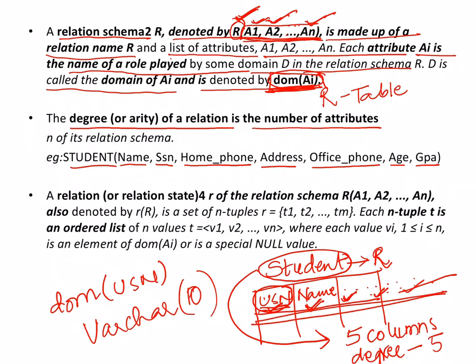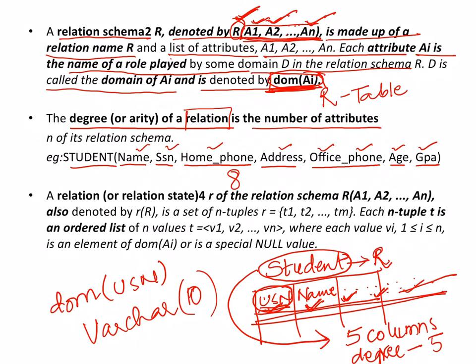If I ask you to tell the degree of the student table or student relation, please remember, I might refer to the table as relation, as I just introduced you to the new terminology. Now let's count: 1, 2, 3, 4, 5, 6, 7 and 8. So the degree of this particular table is 8. This is the next term I introduced, the degree of the relation. And when I say relation, please remember relation is nothing but table.